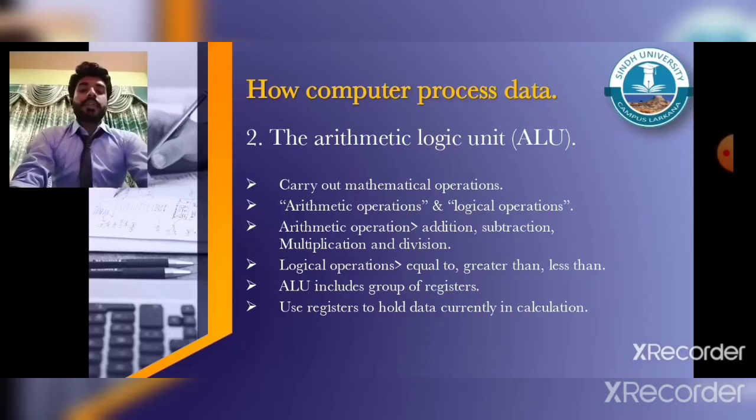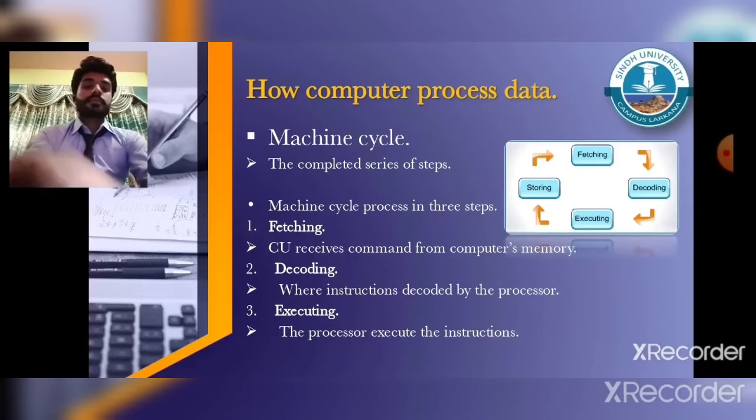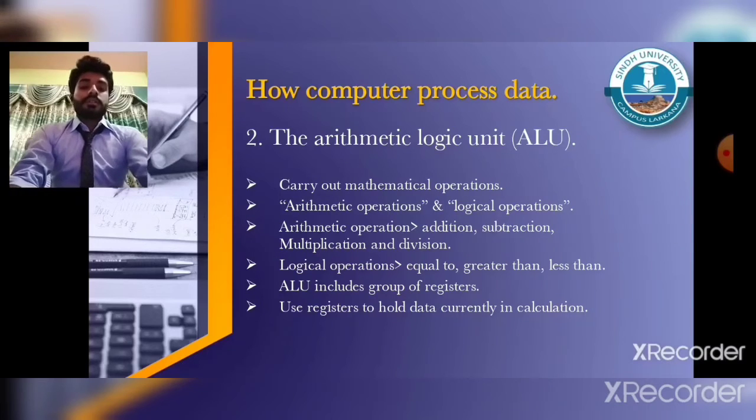The arithmetic logic unit, ALU, carries out mathematical operations in the CPU. There are two types of operations: arithmetic operations and logical operations. Arithmetic operations process addition, subtraction, multiplication and division.